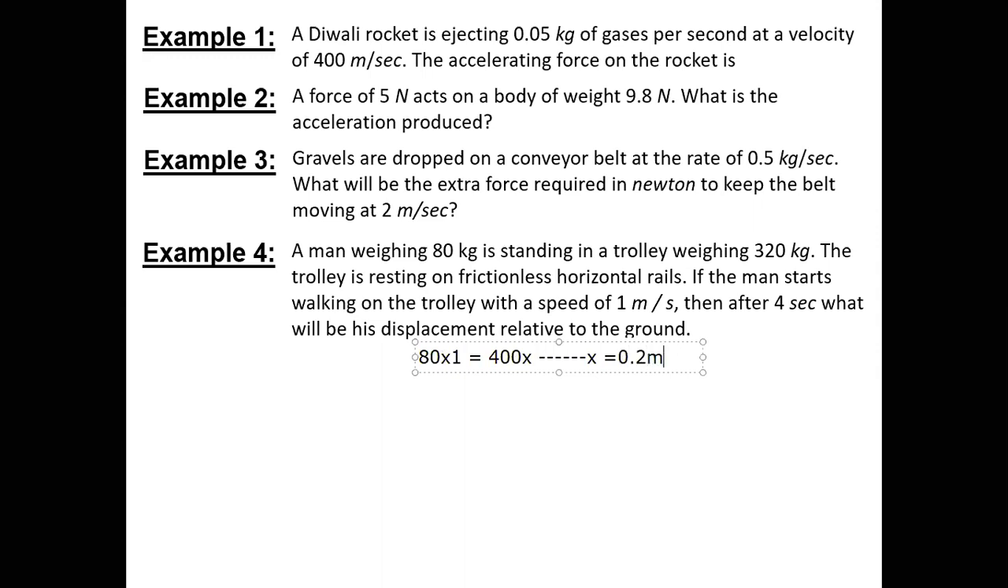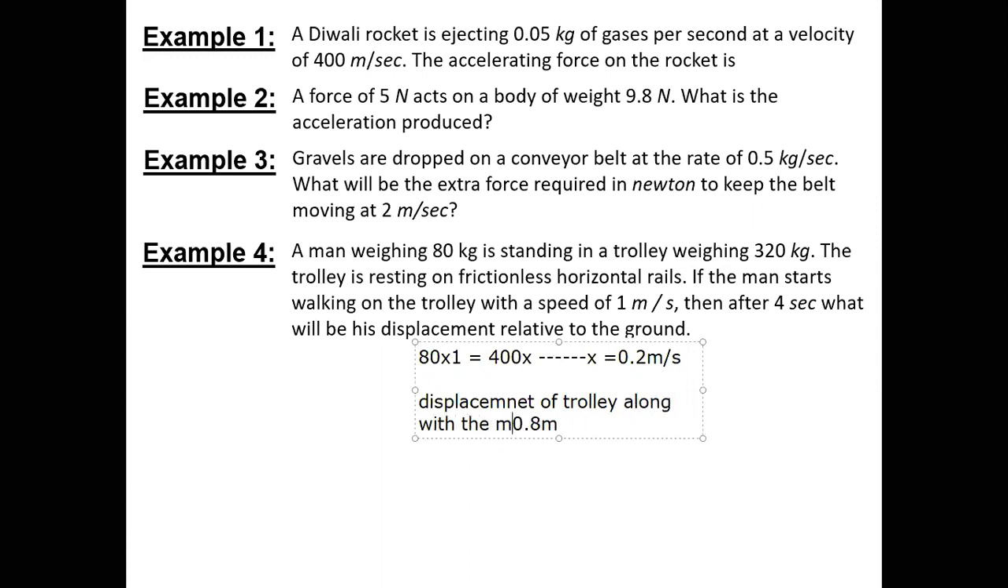Yes, sir, 0.2 meter per second. So then we have to calculate the displacement. 0.2 into 4 is 0.8. Yes, sir. So 0.8 meter is the displacement of the trolley, along with the man.